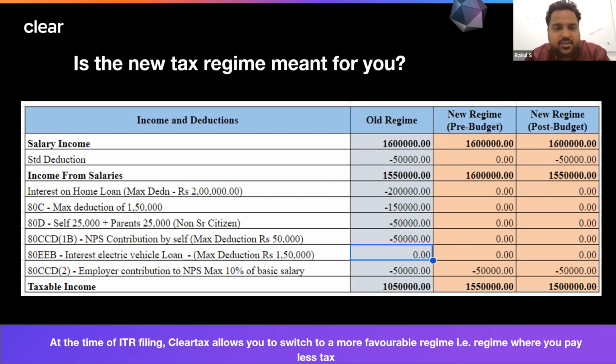Now, with a small example, we will understand which regime will be better for us. As we said, we will be comparing the old and the new tax regime. So what we are doing is comparing the old tax regime with the new tax regime before and after the budget.